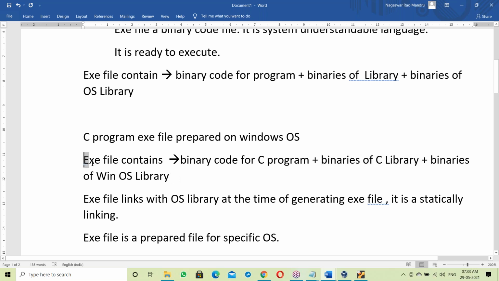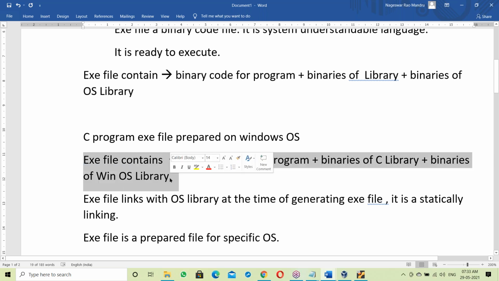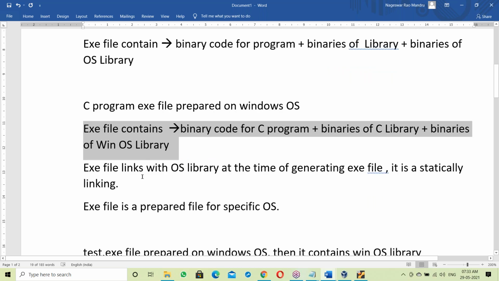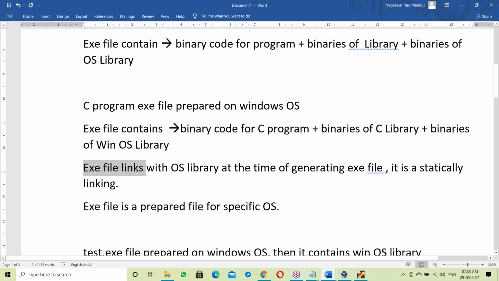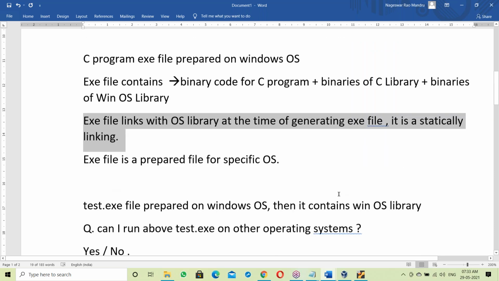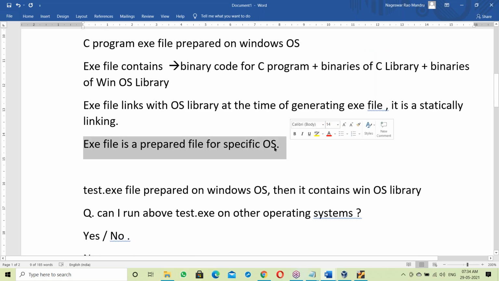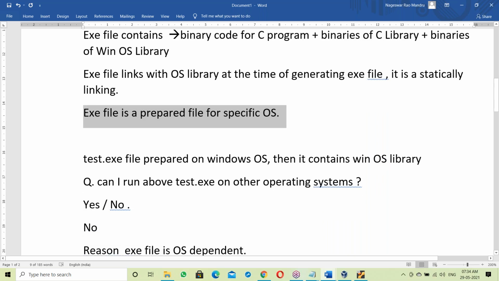So at the time of generating the exe file, the OS library is linked into the exe file itself. The exe file links with the OS library at the time of generating it. It's static linking. So an exe file is a file prepared for a specific OS. That's the reason it's OS dependent.